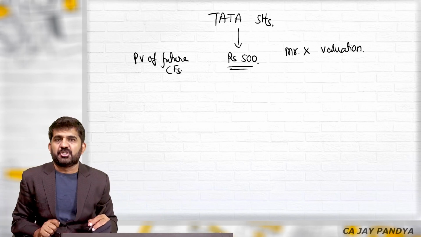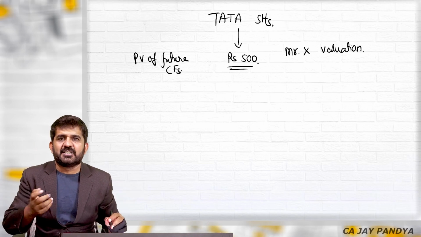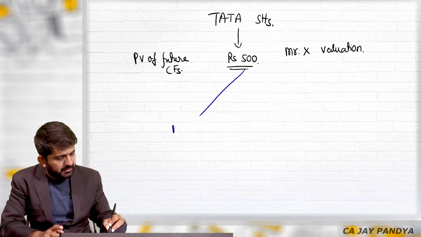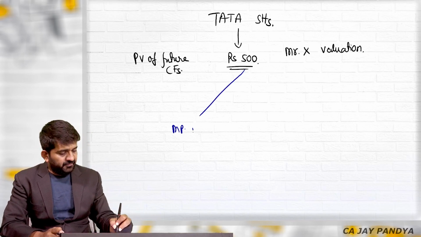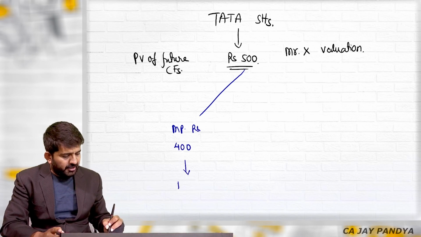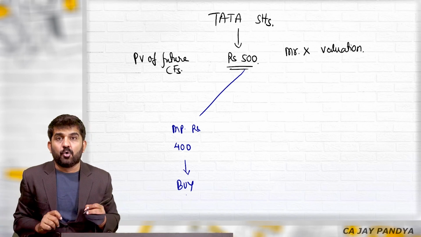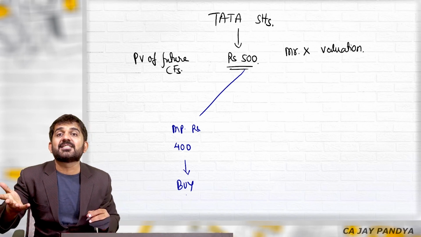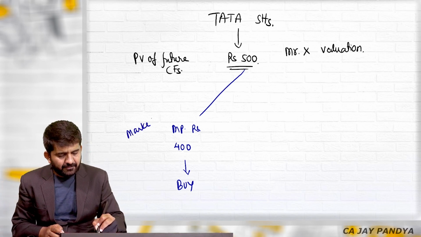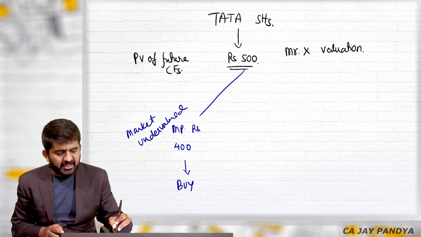Basics for valuation. Now we will go to the stock market. He will open his laptop. He will see the television and see the market price of Tata. If the market price is rupees 400, what will he do? He will buy or he will buy more. If he already has Tata, he will buy more. Why? Because it is available cheap in the market. Technical wording: the market has undervalued it. It is the same as it being available cheap in the market.